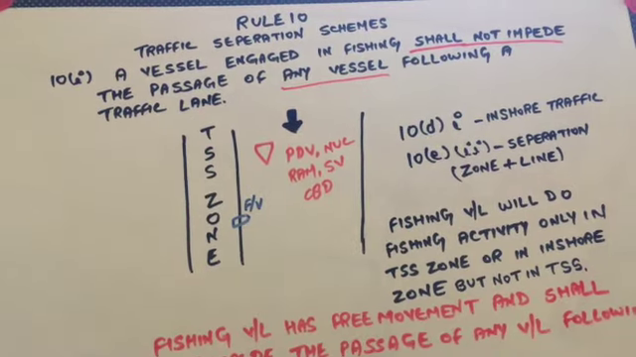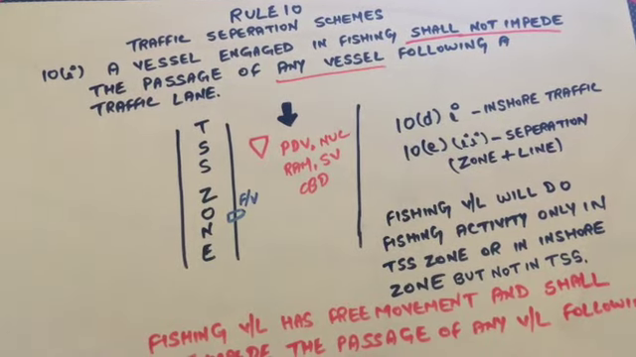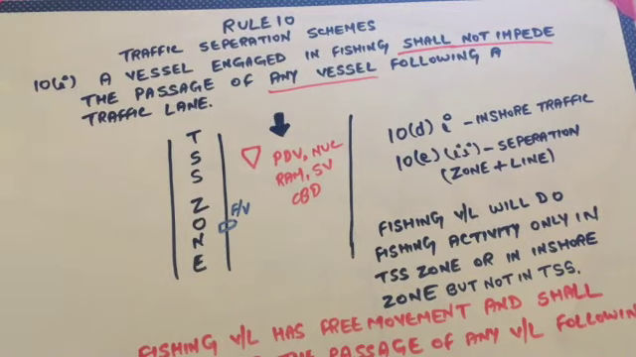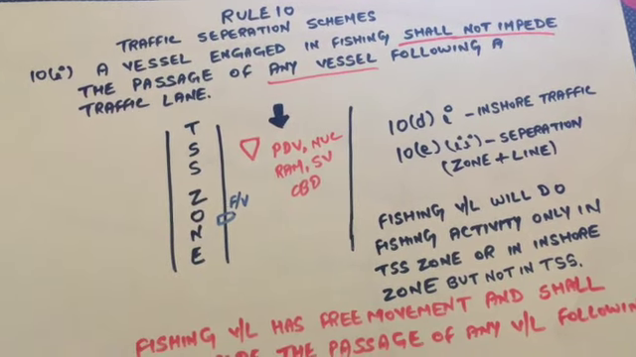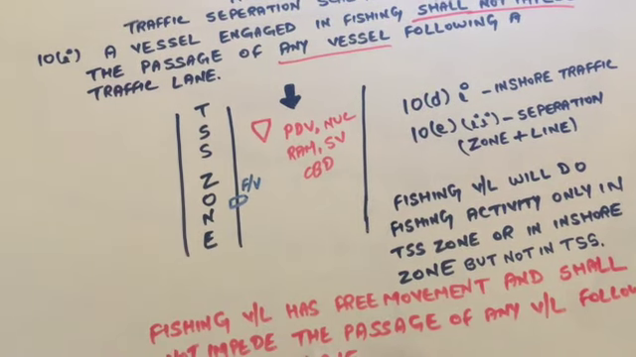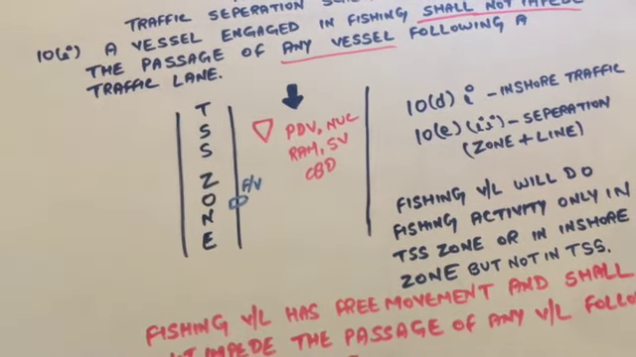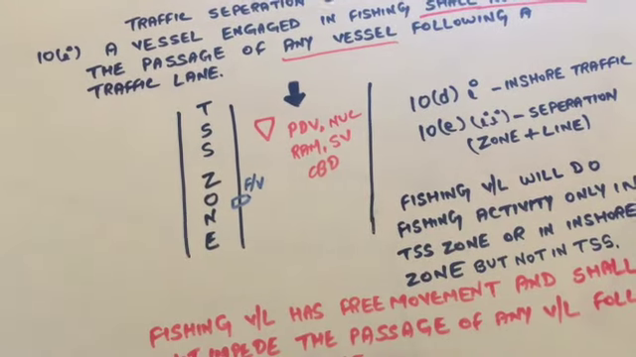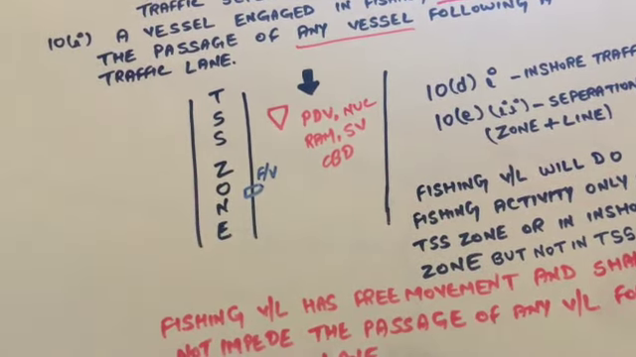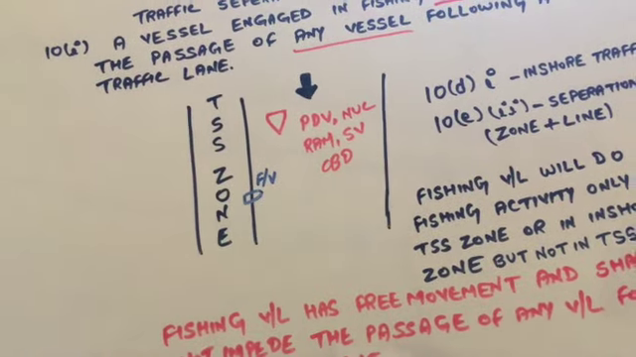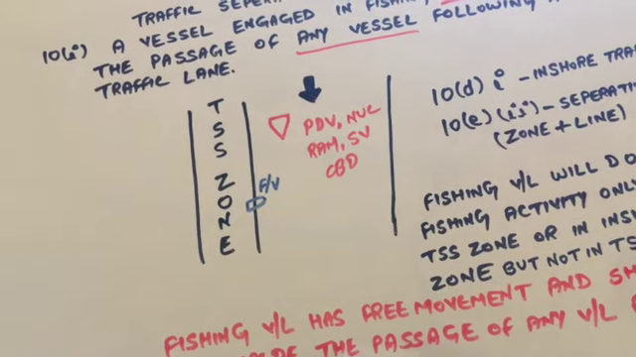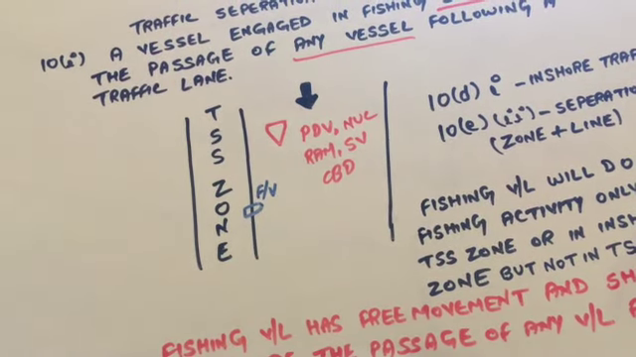Rule 10, traffic separation scheme. 10I is saying a vessel engaged in fishing shall not impede the passage of any vessel following a traffic lane. Here in the southerly course of TSS, the word used is any vessel. Here, just as an example, I am putting a power-driven vessel. It can be NUC, it can be RAM, it can be a sailing vessel, or it can be a CBD. So the fishing vessel which is crossing the TSS zone in the eastward course like 090.